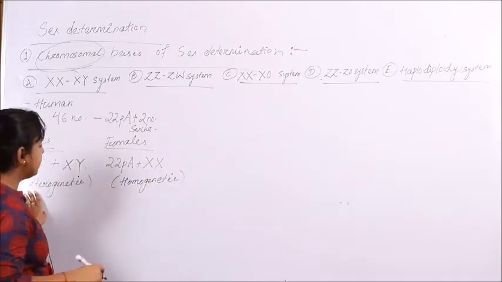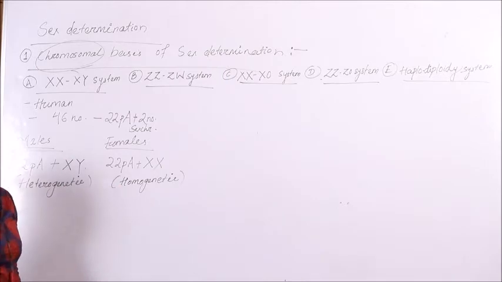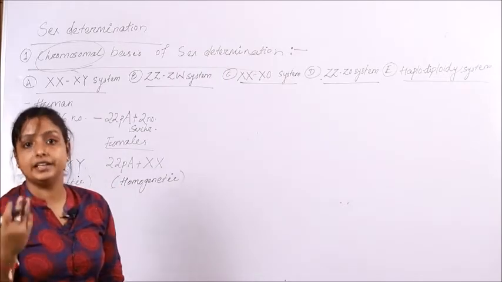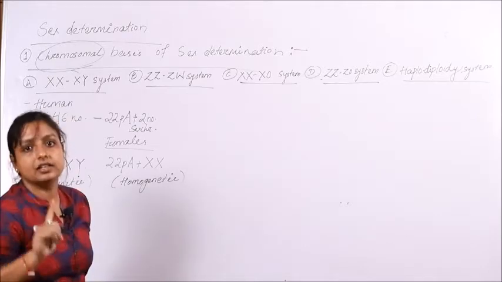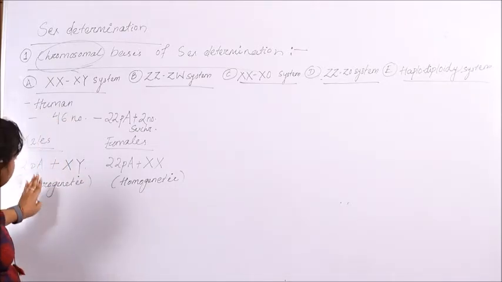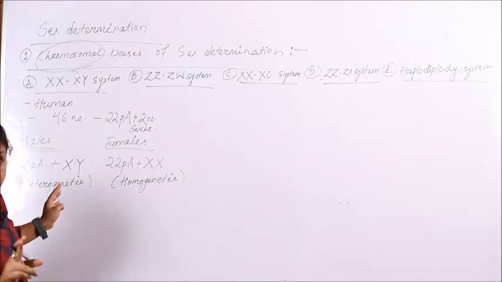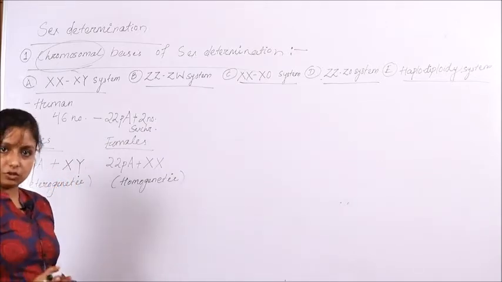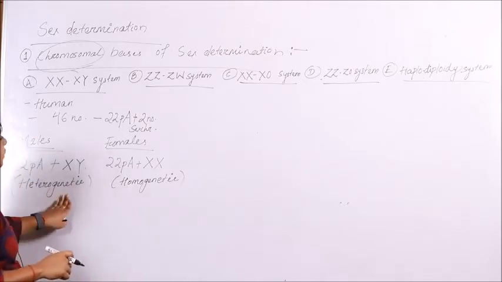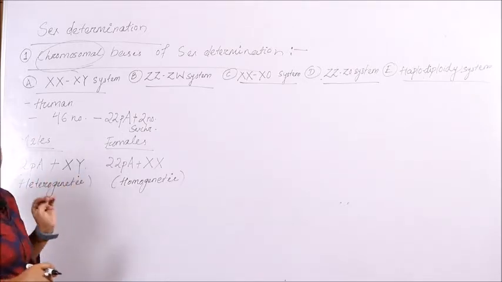Why the terms heterogenetic and homogenetic? Hetero means difference or variance, homo means single. As the 2 sex chromosomes in males don't match each other, they are known as the heterogenetic population in humans.